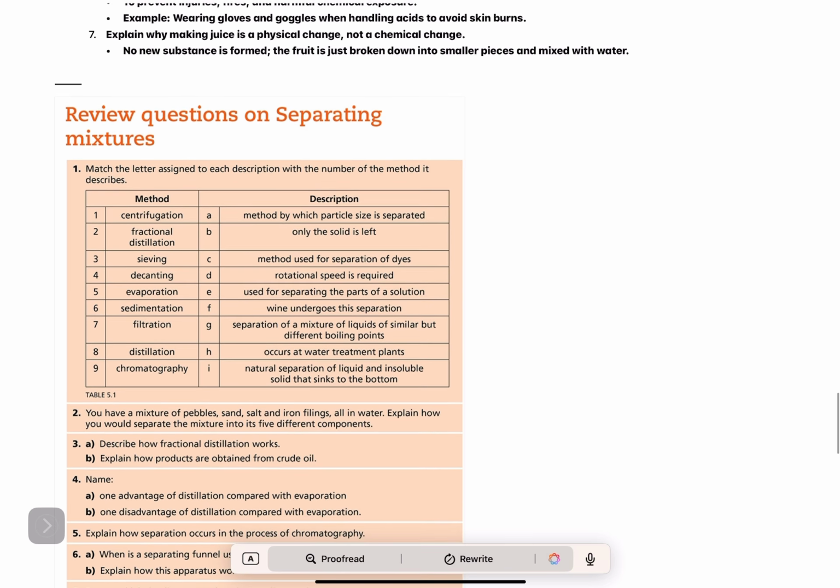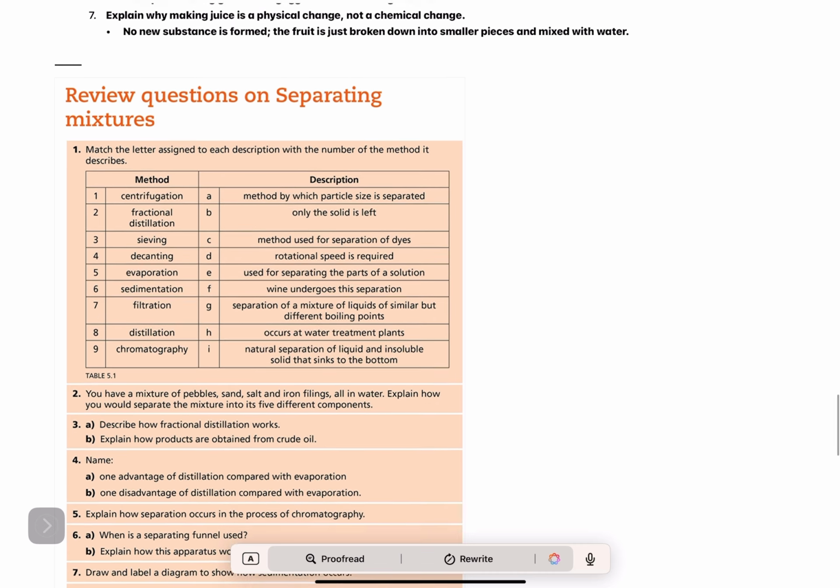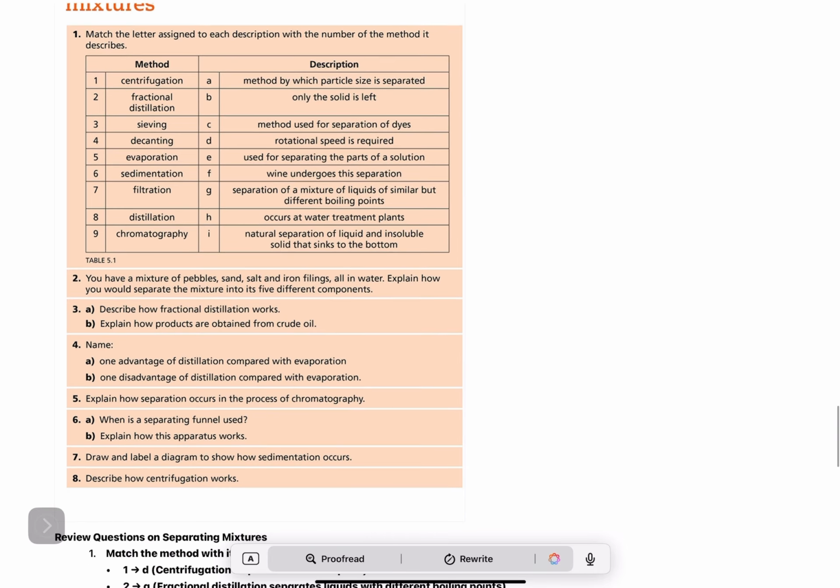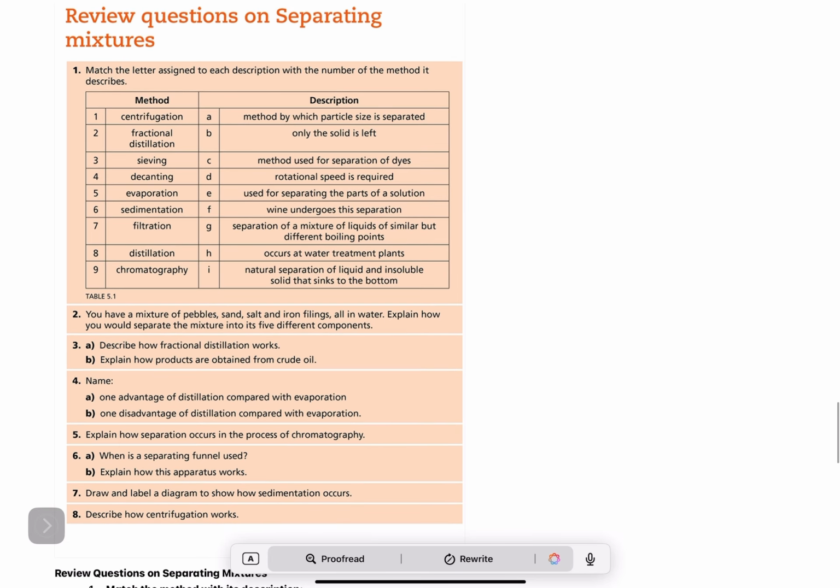7. Explain why making juice is a physical change, not a chemical change. No new substance is formed. The fruit is just broken down into smaller pieces and mixed with water. Review questions on separating mixtures.